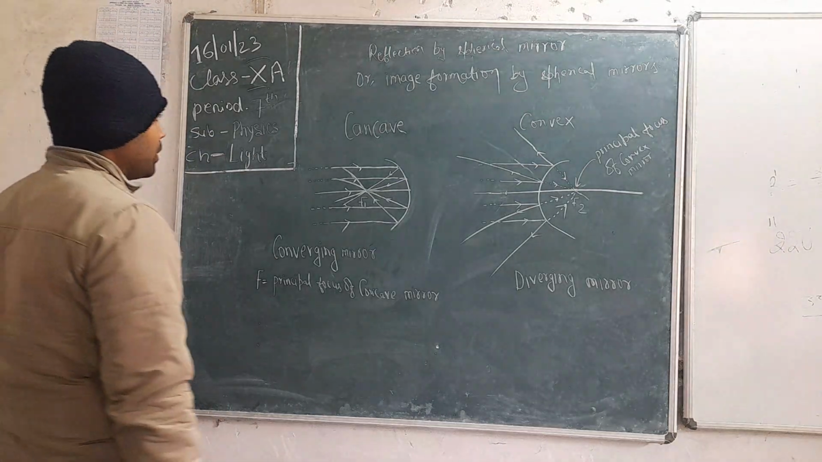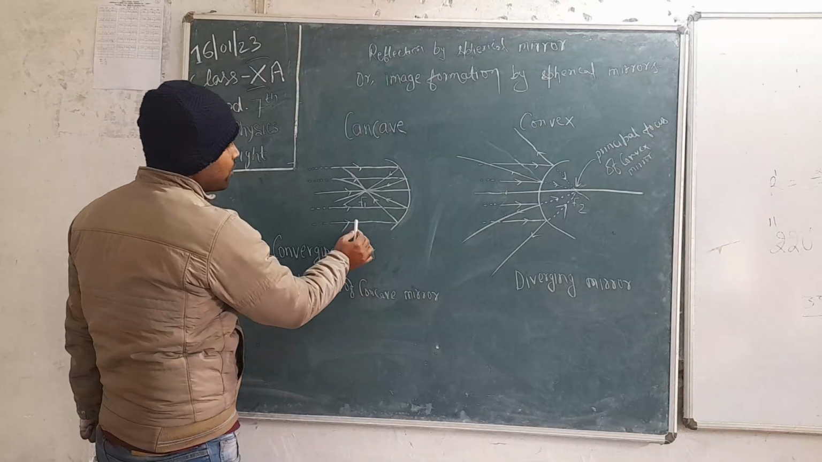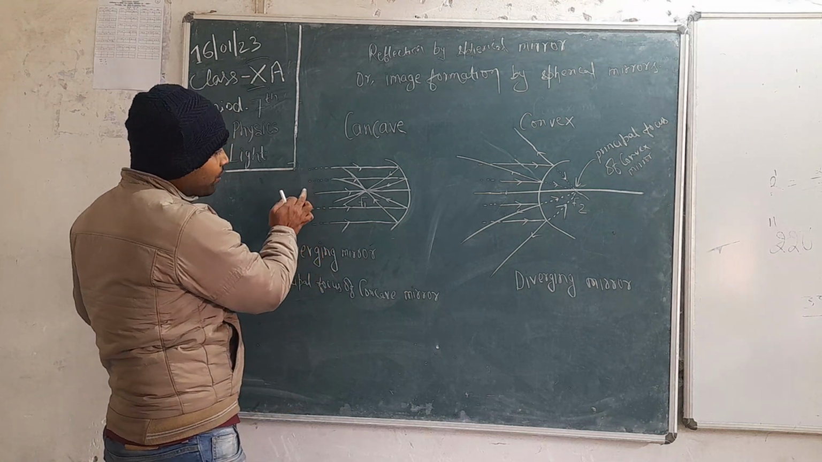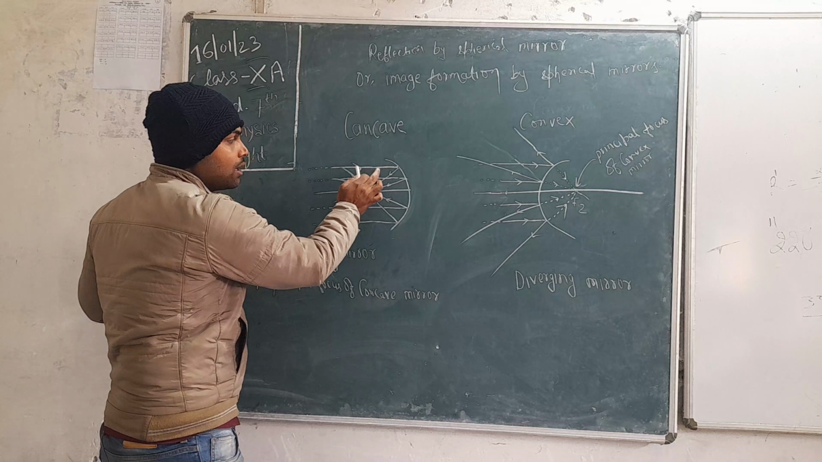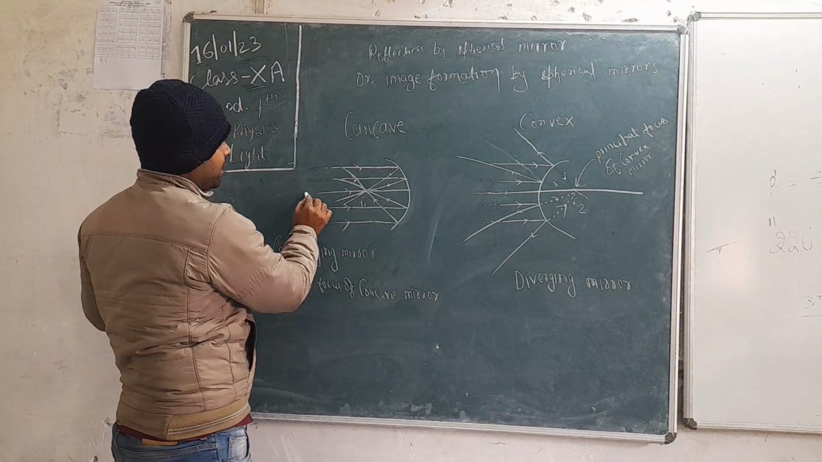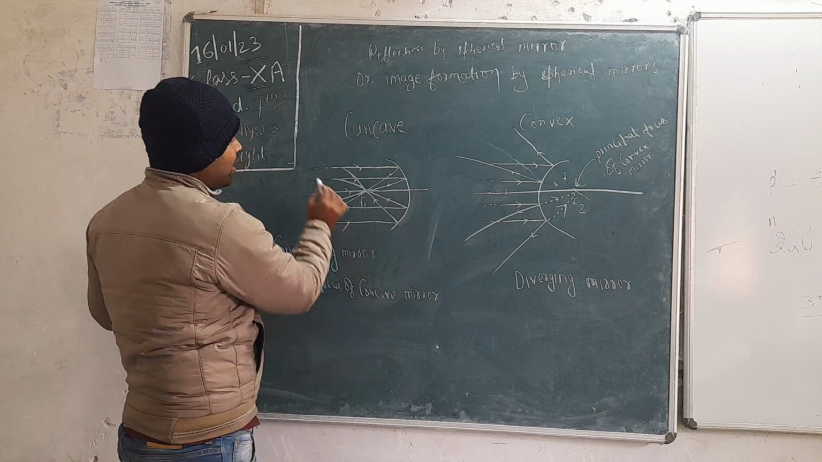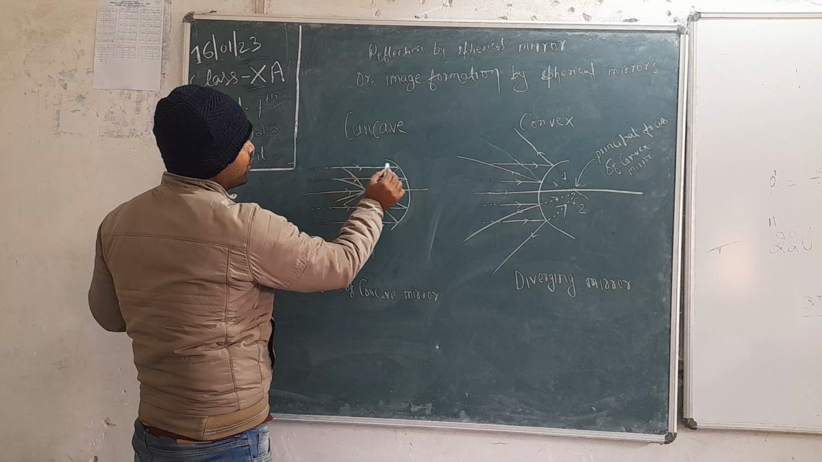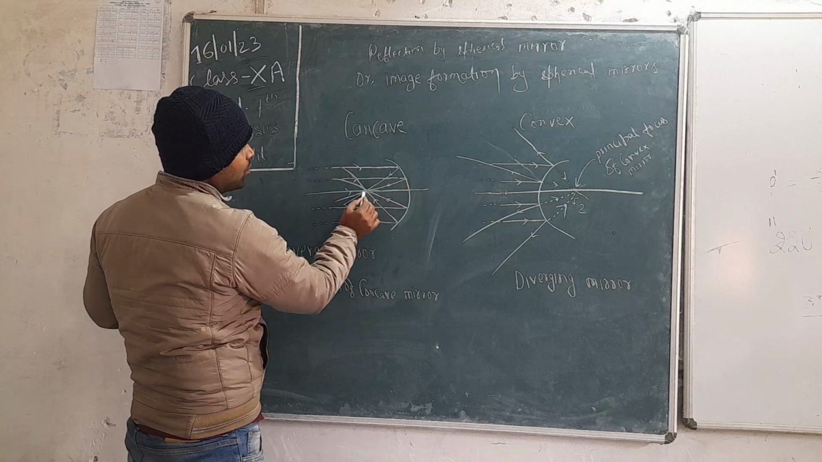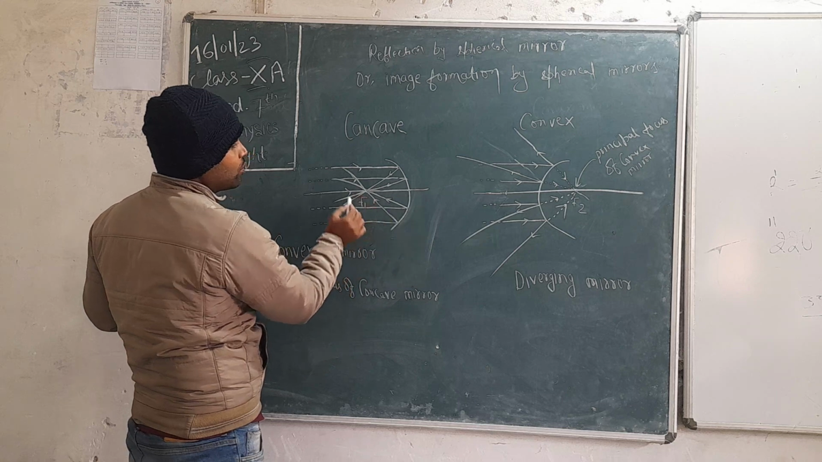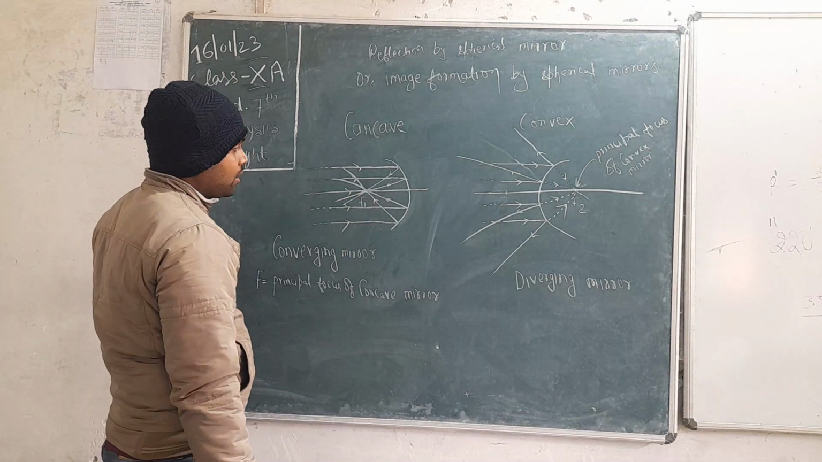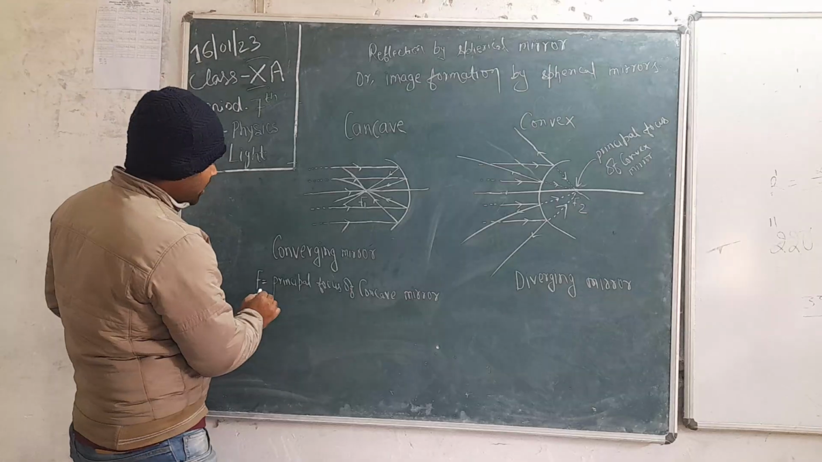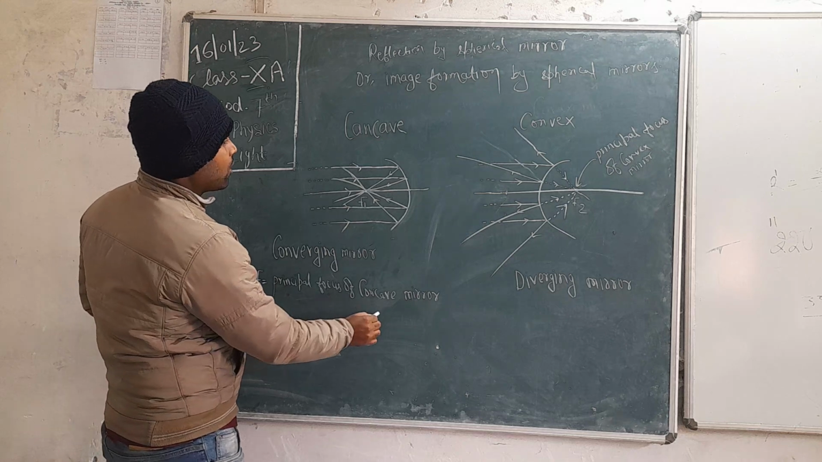Now, going to the next point, in the case of concave mirror and convex mirror. Concave mirror: if a number of light rays are parallel to the principal axis, this is the principal axis, then all of them are coming to point F1. All of them are coming to point F1 after reflection. So F1 is called the principal focus of the concave mirror.